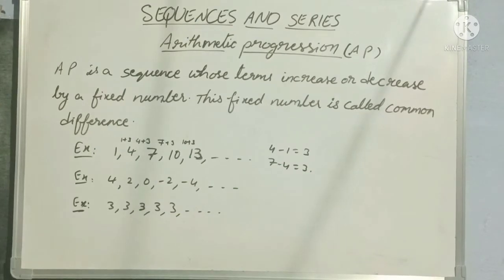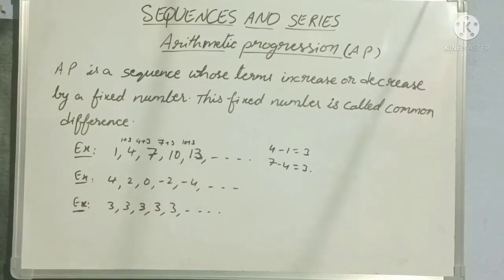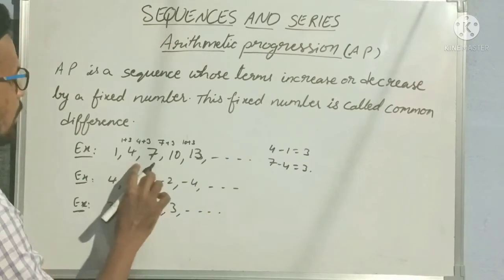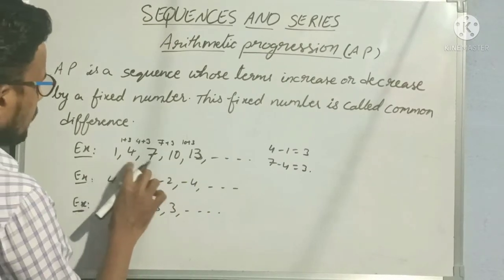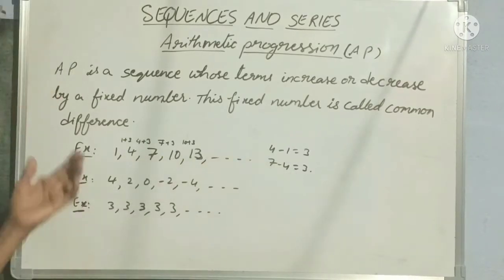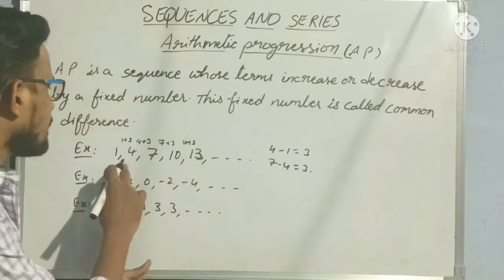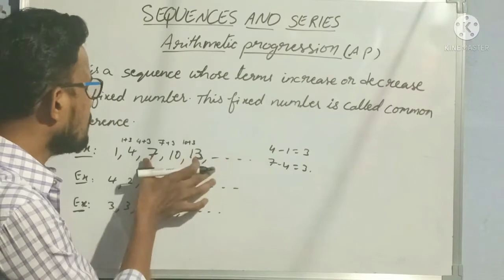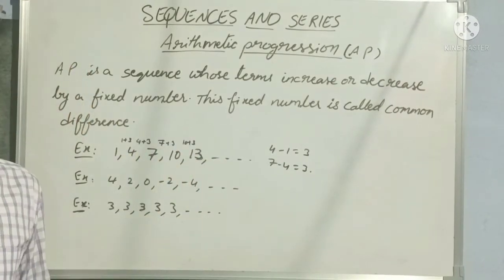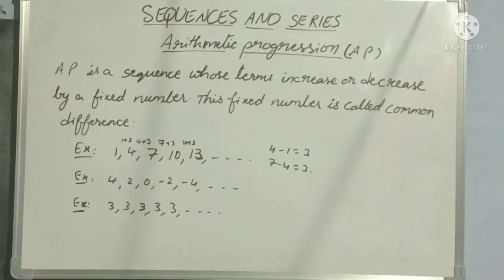Right? So any two successive numbers, any two consecutive numbers you take, the difference is the same number. Such type of sequences of numbers are said to be in arithmetic progression. Clear? If you write the numbers like this together, then this becomes a sequence. This sequence of numbers becomes an arithmetic progression.